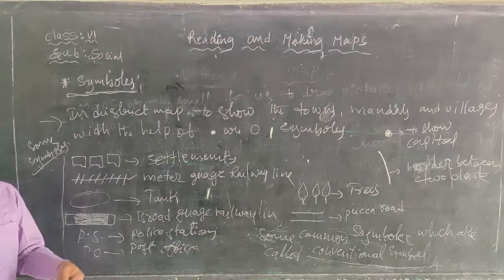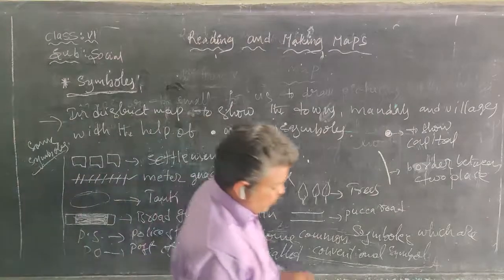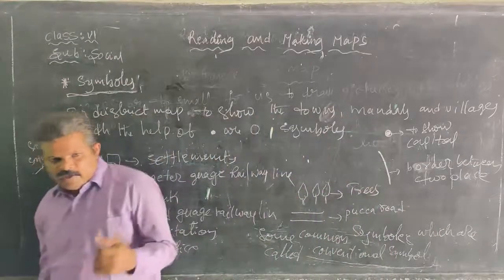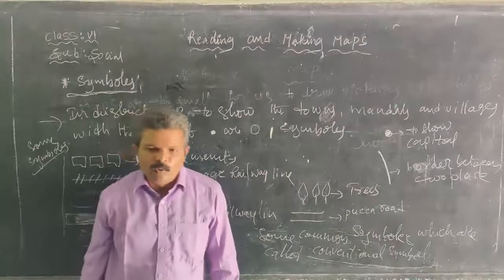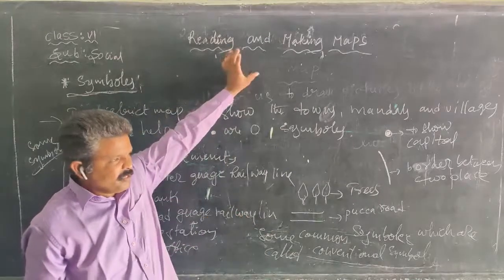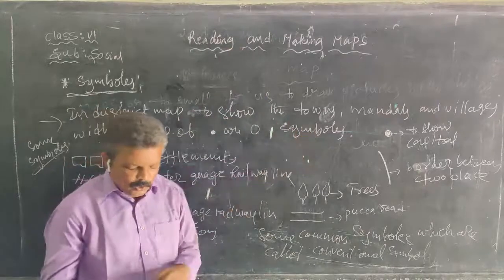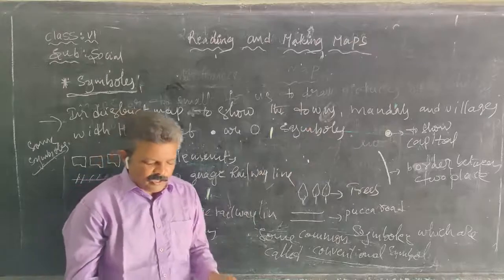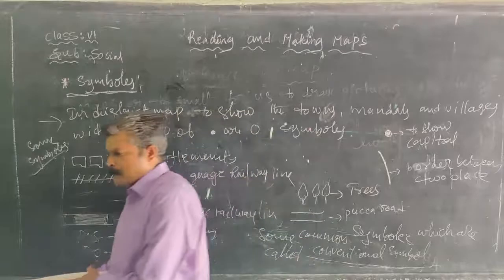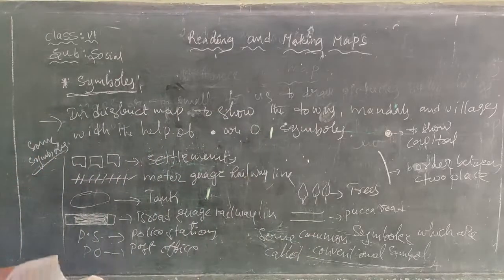So everyone draws a sketch map of your school, your house, or your village. We use first scale and next symbols. Here also they used scale and symbols. Okay, everyone follow this.